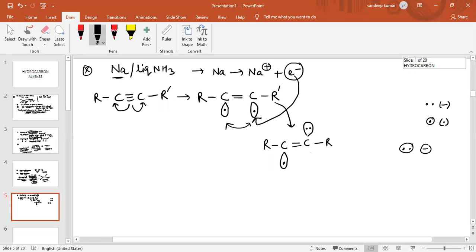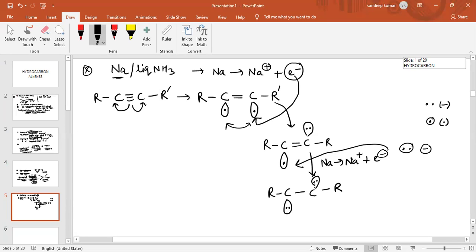Now see again what happens. Again, sodium will lose an electron, so Na plus and an electron. This one electron will again combine with this free radical, and the free radical will convert into an electron pair. So there is a negative charge, also an electron pair, and the pi bond is also there.